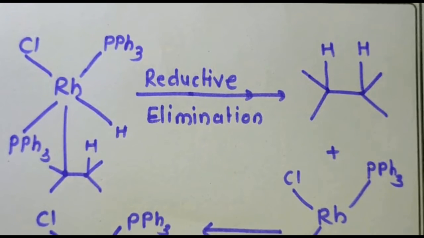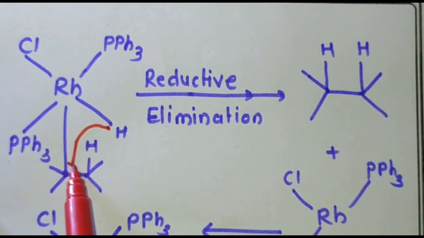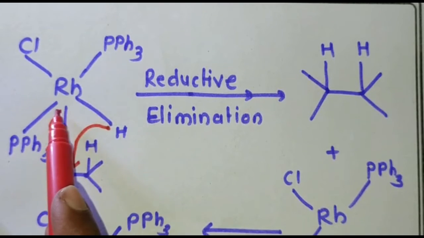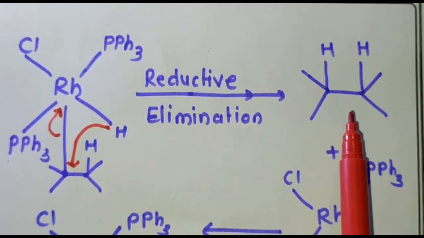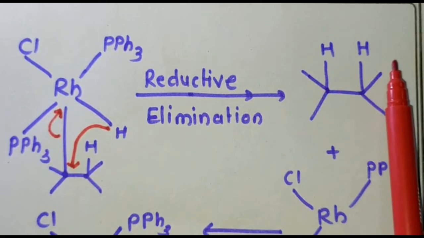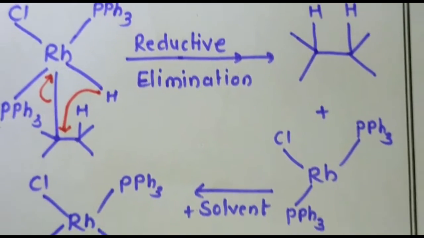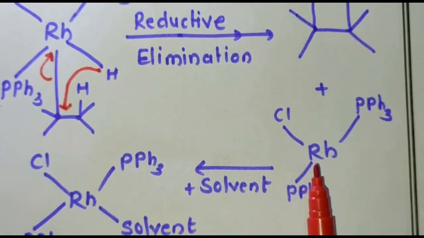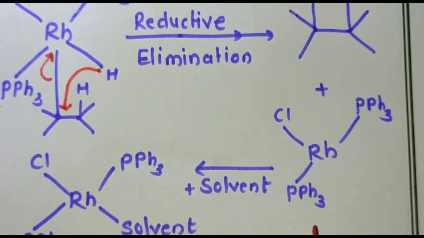After that, the reductive elimination is carried out. Remember that after the reductive elimination, this hydrogen is shifted here, this bond breaks, and this electron pair is shifted here. So here you can see that the ethane molecule is formed, with both hydrogens from only one side, so it is a syn hydrogenating agent, and we have this 12 electron complex, with one chloride ion and two triphenylphosphine ligands present here.